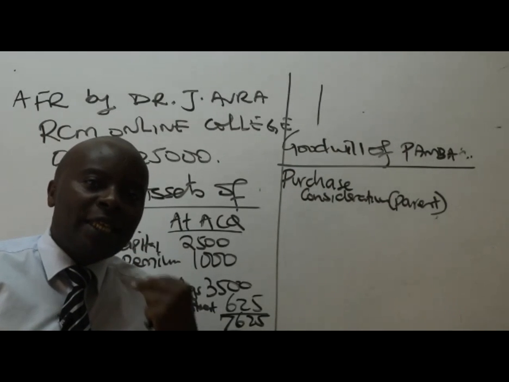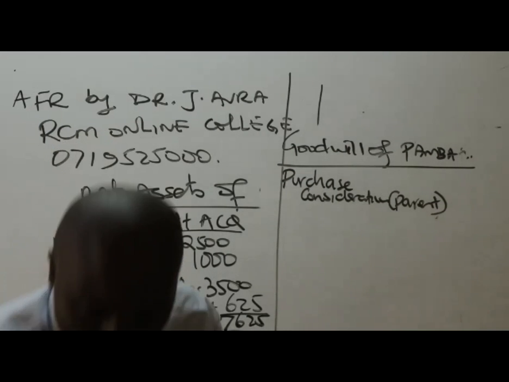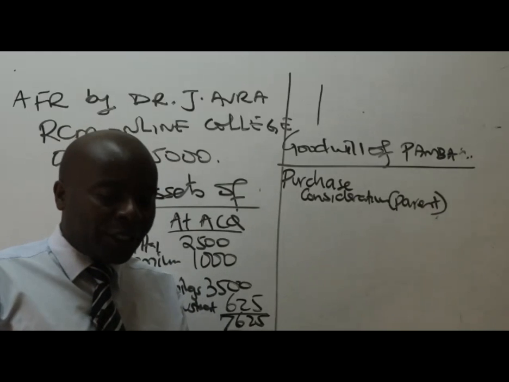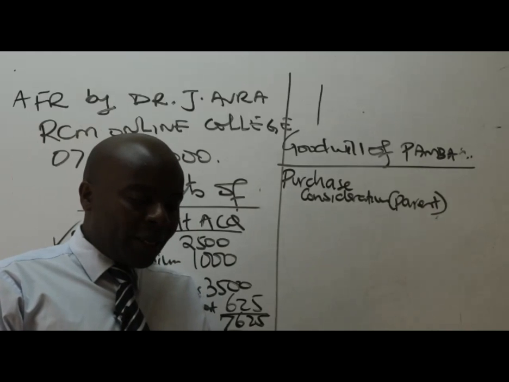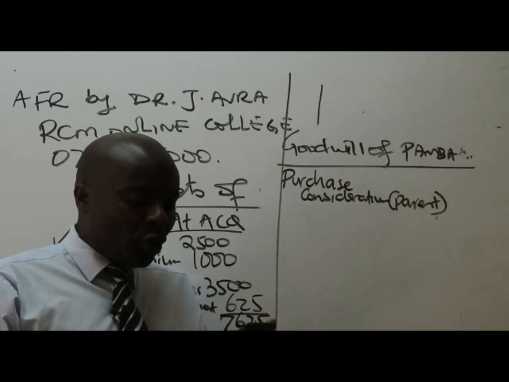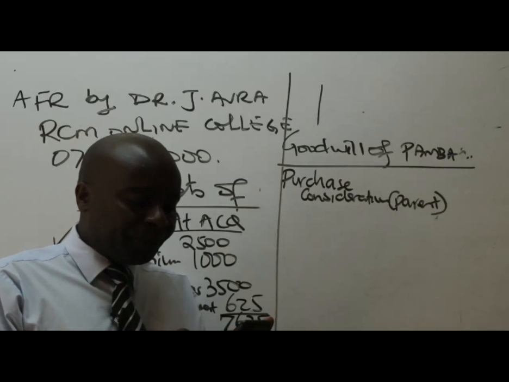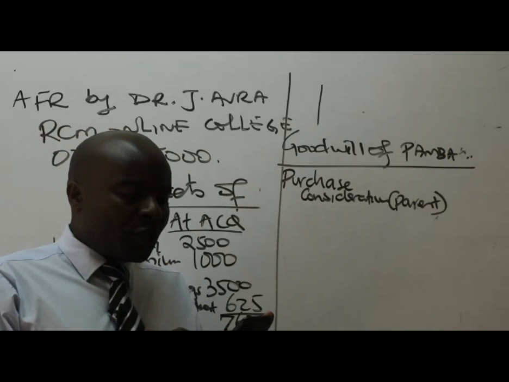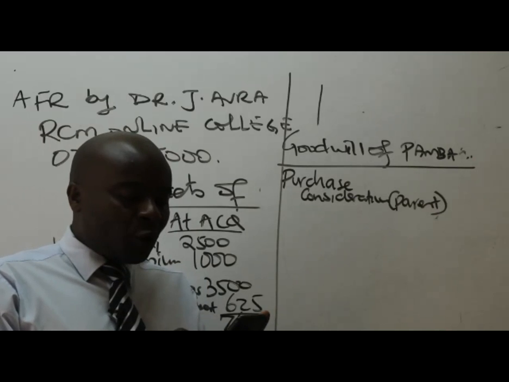If it's shares that they gave, what is the value of those shares? So in this question, it was about Pamba, or rather the parent, having given out their shares to acquire the stake. We are told in note number 1: On 1st October 2020, Pareto Limited acquired an 80% equity interest in Pamba Limited when its retained earnings stood at 3,500. The purchase consideration comprised 1,250 million of Pareto Limited shares.